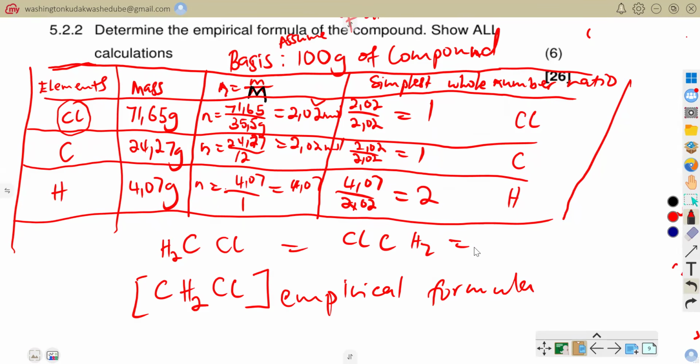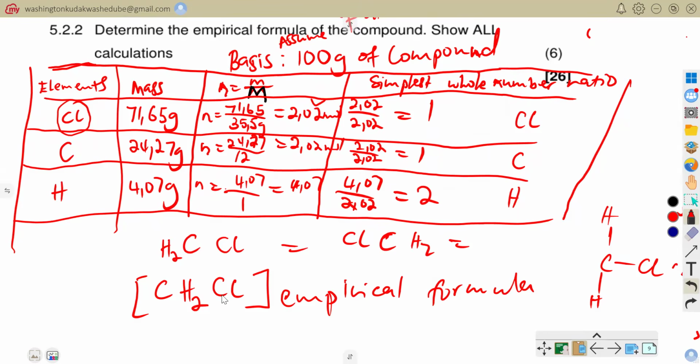So after determining your simplest whole number ratio, you now need to determine how these atoms actually react with each other. You know that carbon reacts with hydrogen. You first say carbon, hydrogen, hydrogen. And then after having carbon, hydrogen, hydrogen, that's when you have that Cl.